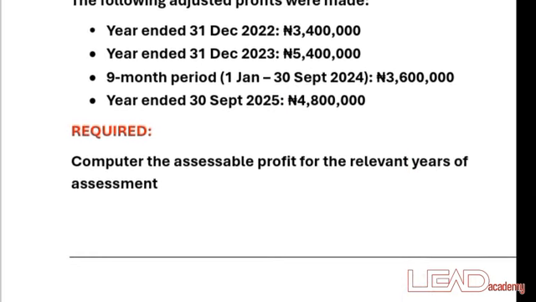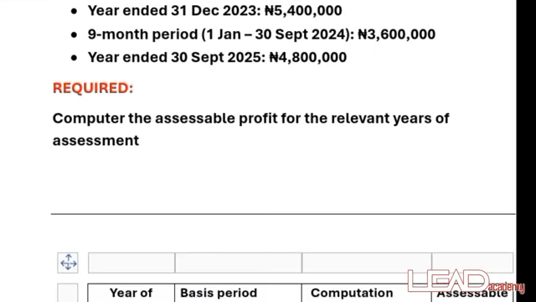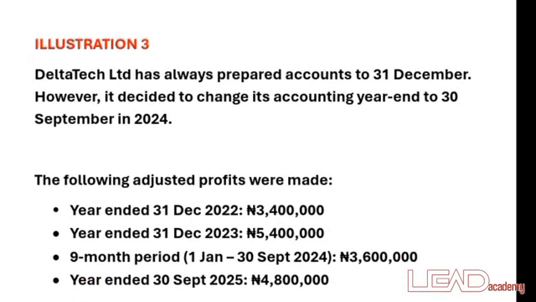To compute its assessable profits, you look at our question: at what particular year did the accounting period change? 1st of January 2024 to 30th of September 2024. This was the particular year that the accounting period end changed. Starting with the old basis, since the accounting year end changed in 2024, we are going to use the year end of 2023, which was 5.4 million naira.